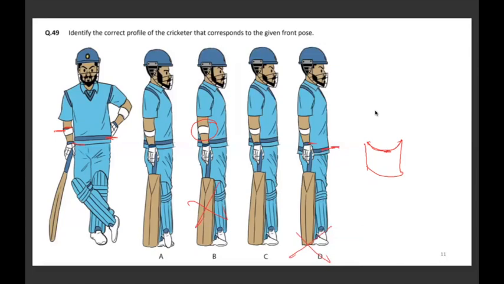Between A and C, when I compare both the options together, there is one prominent difference in A, which is of the leg. In the question figure which is given to you, when I look at it from this side, the leg which is tilted is actually happening on the back side of the front leg. So A will also be wrong and C is the one which is correct. Move to the next one.